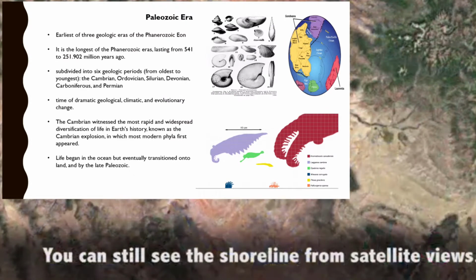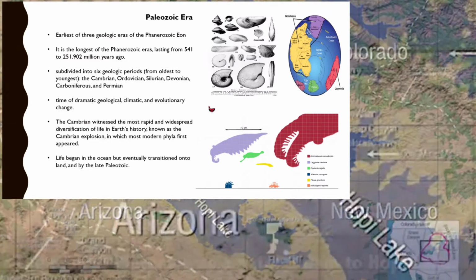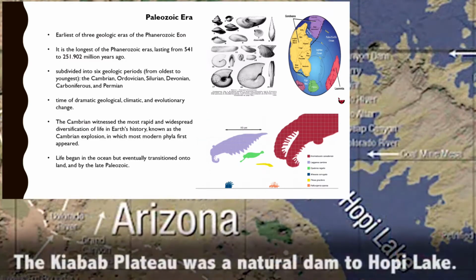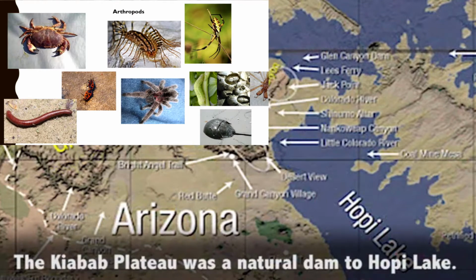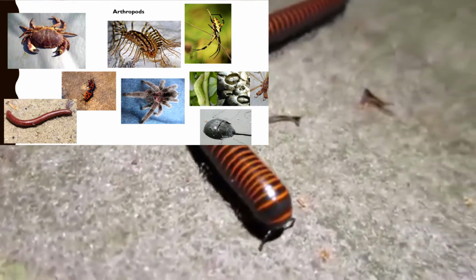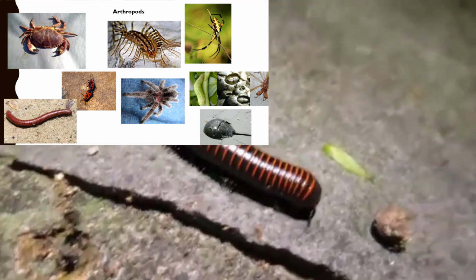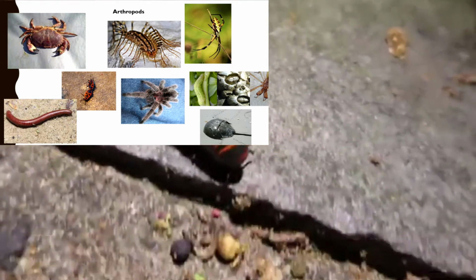And you could see the different shells, the continents, supercontinents, and the type of life that might have resided during that time.